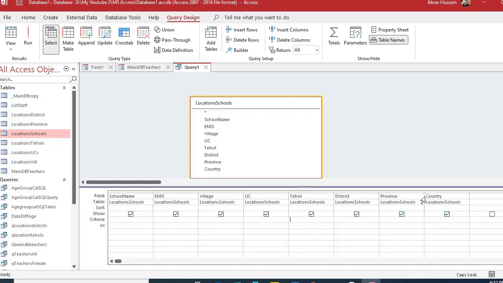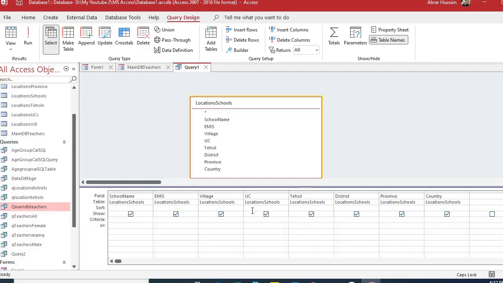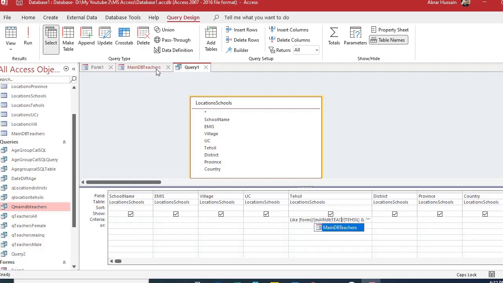In the tehsil, I will just change this name to tehsil and this Form1 to main DB teacher, because I am using that form now. Main DB teacher and then I have tehsil here.